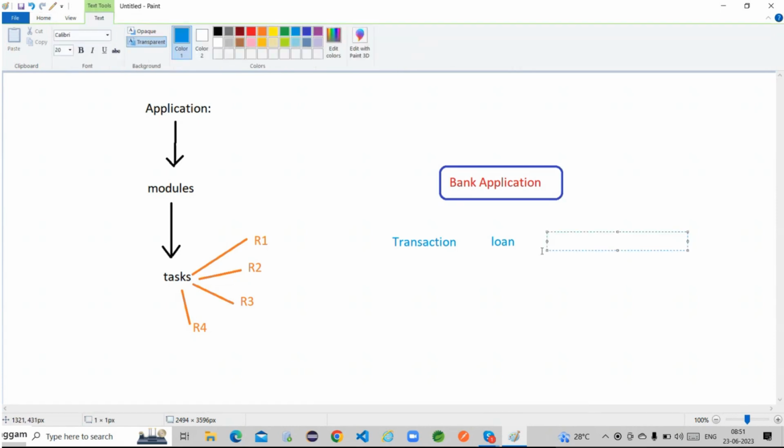In order to develop the entire application, what are the different modules and related sectors? All these classes are grouped into different modules. These are loan-related classes, and these are transaction-related classes. To fulfill the requirements of all these, we definitely have to develop multiple classes, grouped into different modules. As with transaction and loan, are there any other related things?